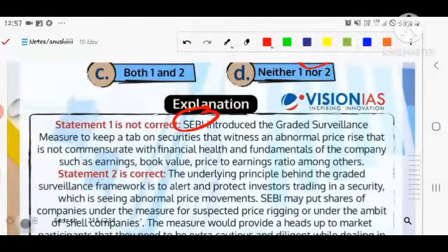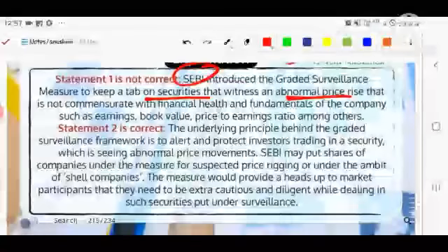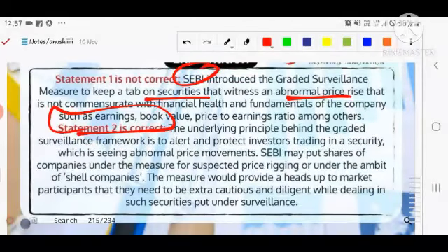SEBI introduced the graded surveillance to keep a tab on a security that witnesses abnormal price rise, so that any cautionary measures can be formulated in the system, in the stock market specifically. If we are talking about statement 2, it aligns with the principle behind the graded surveillance framework, to alert investors.